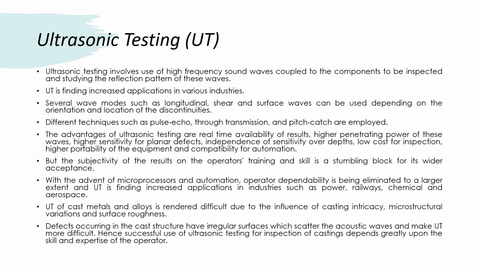UT of cast metals and alloys is rendered difficult due to the influence of casting intricacy, microstructural variation, and surface roughness. Defects occurring in the cast structure have irregular surfaces which scatter the acoustic wave and make UT more difficult. Hence, successful use of ultrasonic tests for inspection of castings depends greatly upon the skill and expertise of the operator.